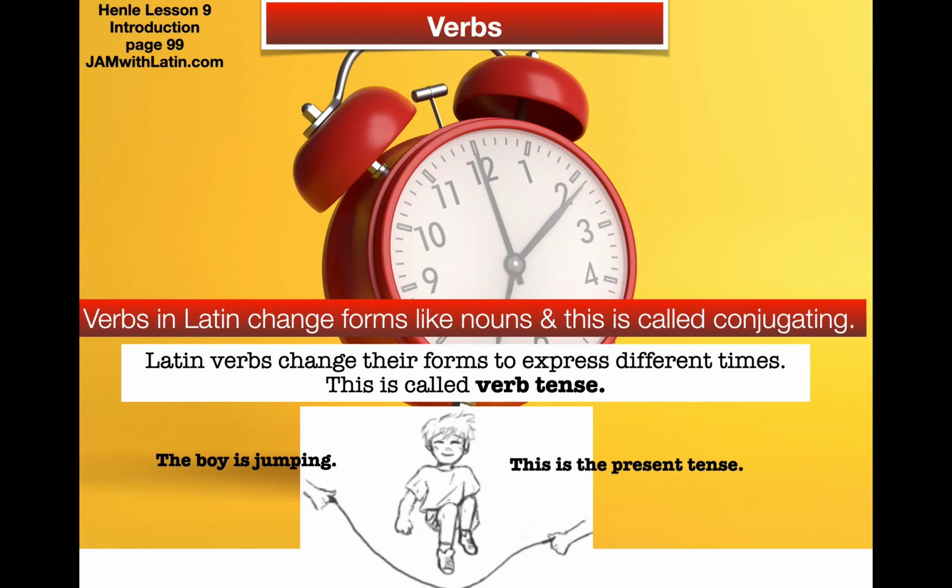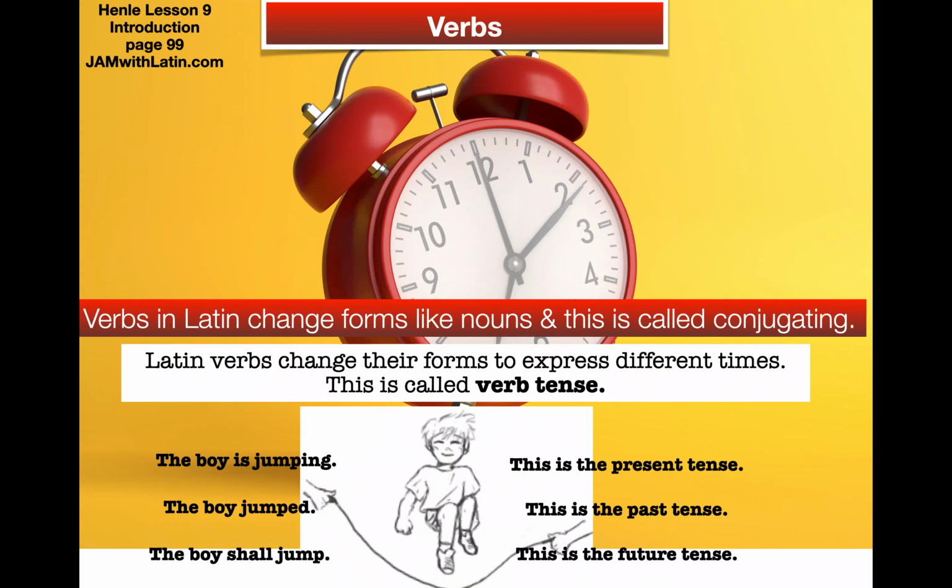The boy is jumping. This is the present tense. The boy jumped. This is the past tense. And the boy shall jump. This is the future tense. So let's see how they work in Latin.